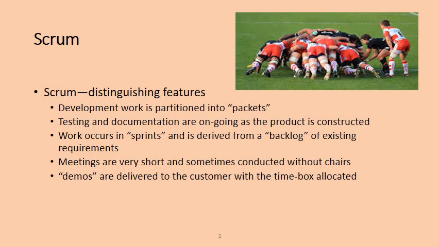Scrum is an agile process model, and this model was developed during the 1990s. In this Scrum model, small working teams are organized. It also works on the principles of agile modeling.